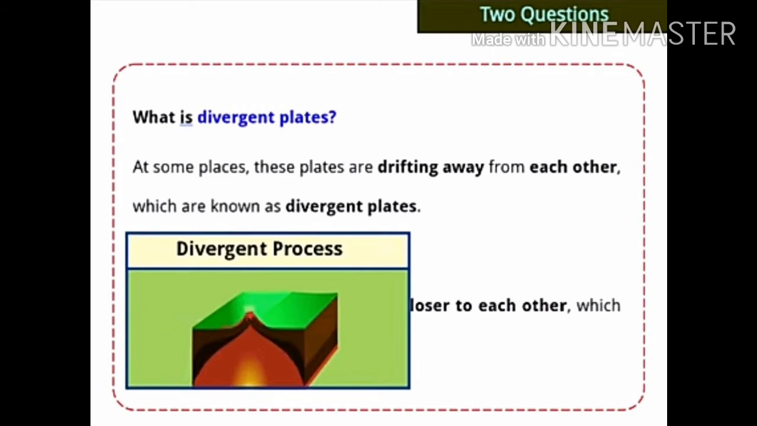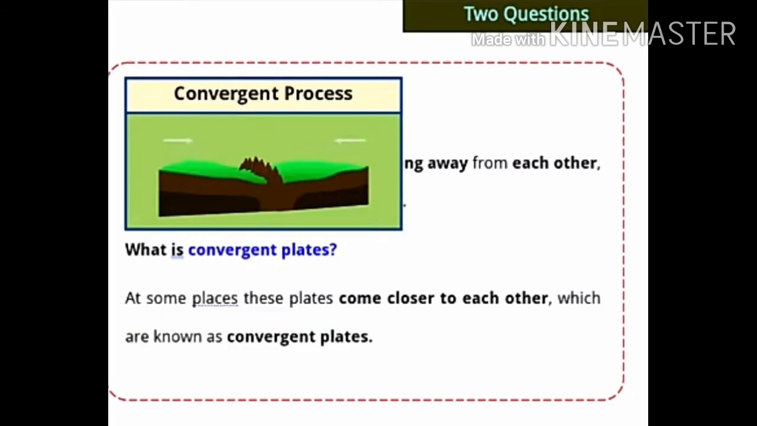Then the next one is, what are convergent plates? At some places these plates come closer to each other. Divergent means diverging, while convergent means coming closer. Where these plates are coming closer to each other, these are known as convergent plates. So divergent means going away, while convergent means coming closer.